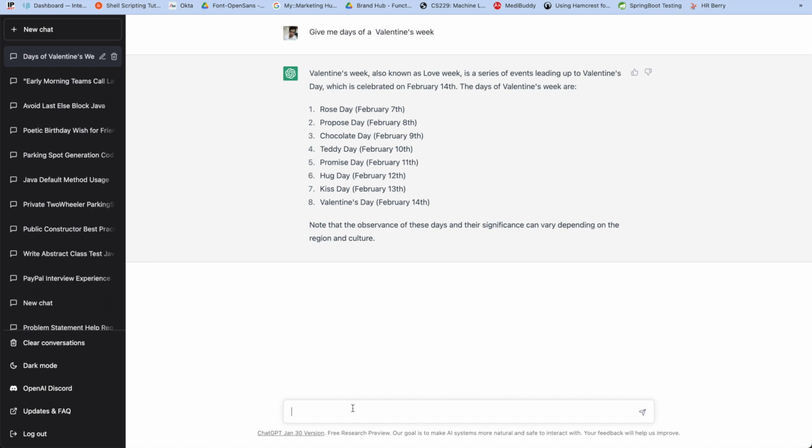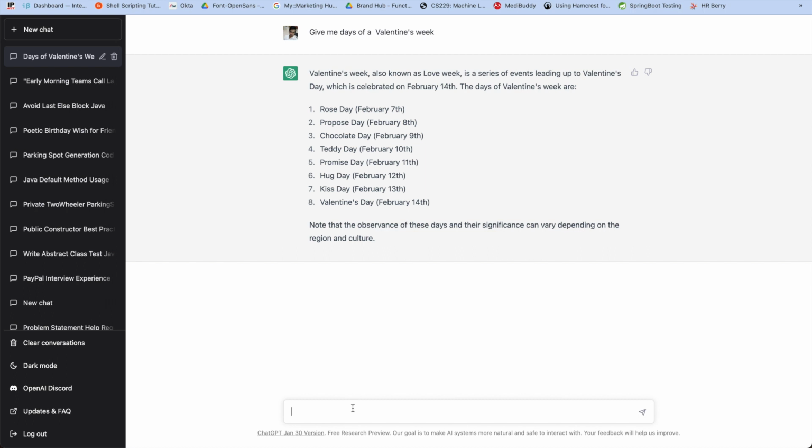So similarly, let's say sometimes it happens that we want to gift something to our loved ones, but we are confused what to buy. So you can basically ask ChatGPT about different gift ideas. Similarly, you can ask ChatGPT to generate romantic poems to share with your loved ones. Similarly, you can ask for love quotes and whatnot. Sometimes it happens that you are not in the same city or country, but still you want to surprise your loved ones during this time, right? So what you can do is you can simply ask ChatGPT about any virtual date suggestions. So if you are unable to celebrate Valentine's Day in person, you can ask ChatGPT for virtual date ideas that you can do together over the phone or a video call.